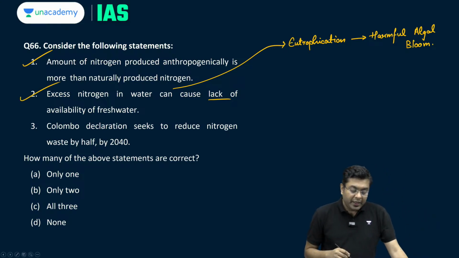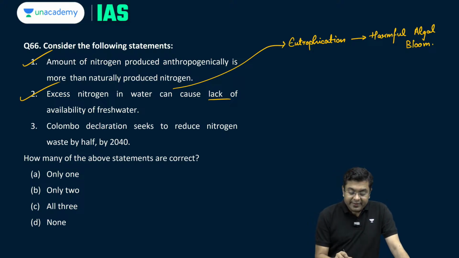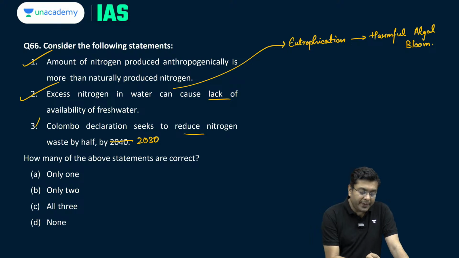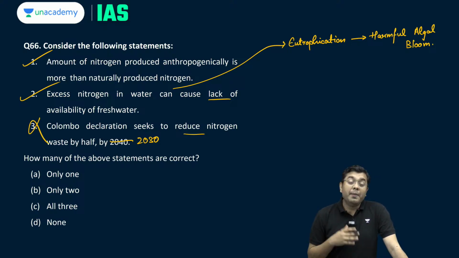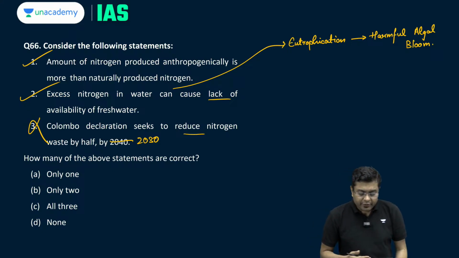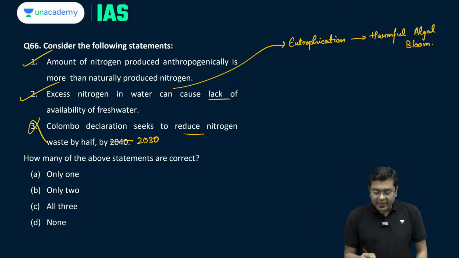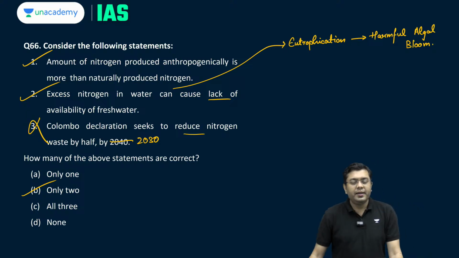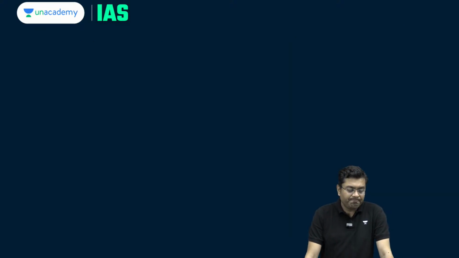This is correct. Colombo Declaration, signed in 2019, seeks to reduce nitrogen waste by half by 2030, not by 2040. Okay. Colombo Declaration was regarding the nitrogenous wastes which are emitted. So here, how many of the above statements are correct? The answer is B, that is only 2.